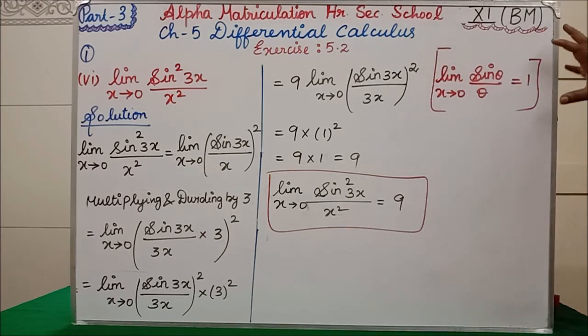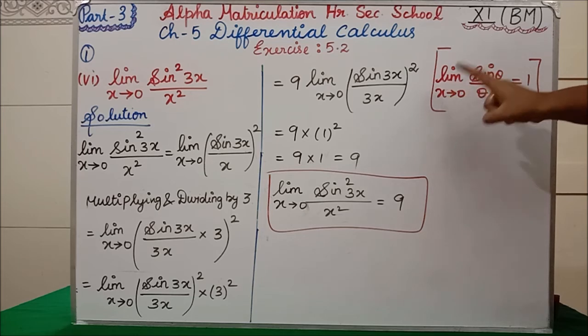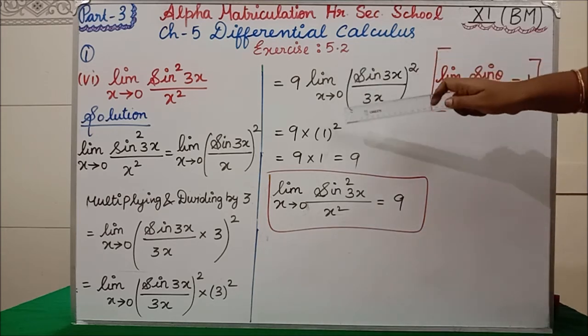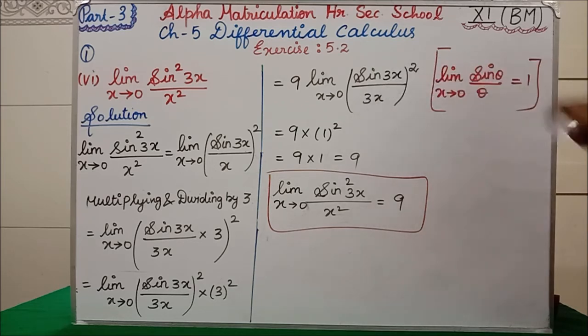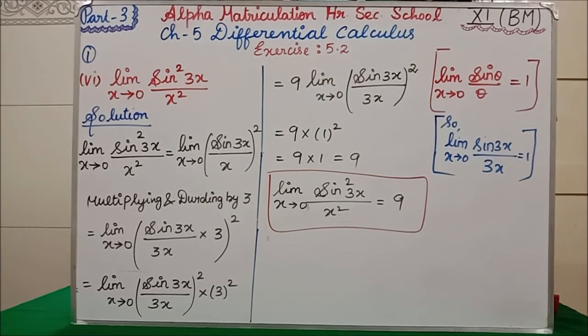square. Now you see, according to the formula, limit x tends to 0, sine theta divided by theta is equal to 1. Instead of theta we have 3x, so sine 3x divided by 3x is equal to 1. I will write that to the side. Here also theta, here also theta, here 3x, here also 3x, so the value is 1.